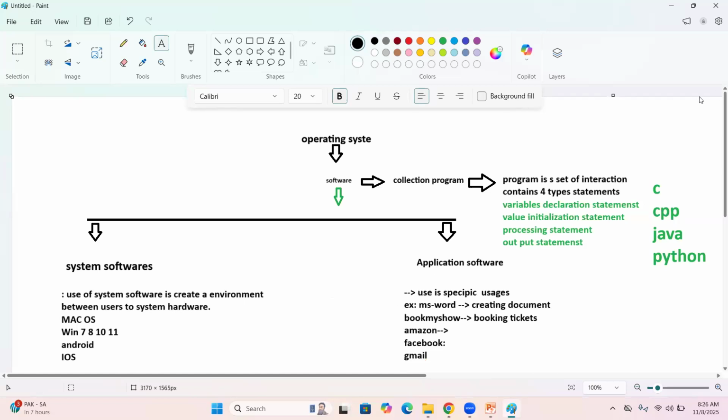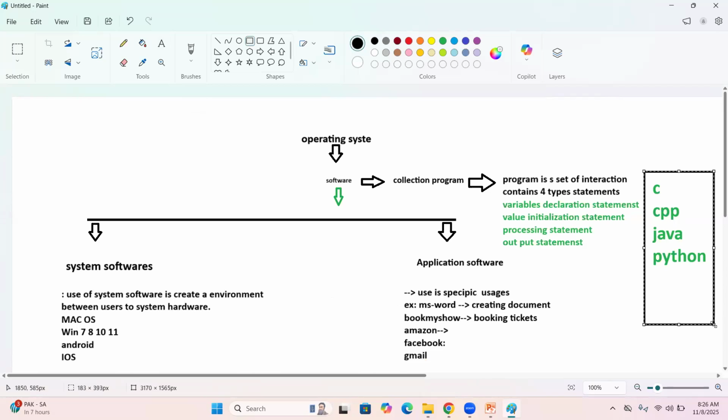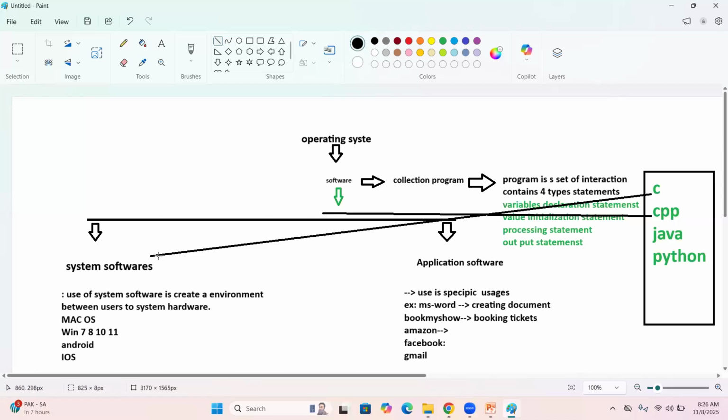Finally, what I'm highlighting here is that software is of only two types: system software and application software. To design this kind of software, nowadays in the market we have many programming languages like C, C++, Java, and Python. But which programming language is for which application? Directly, I'm telling you here: C and C++ are both programming languages used for developing system software.